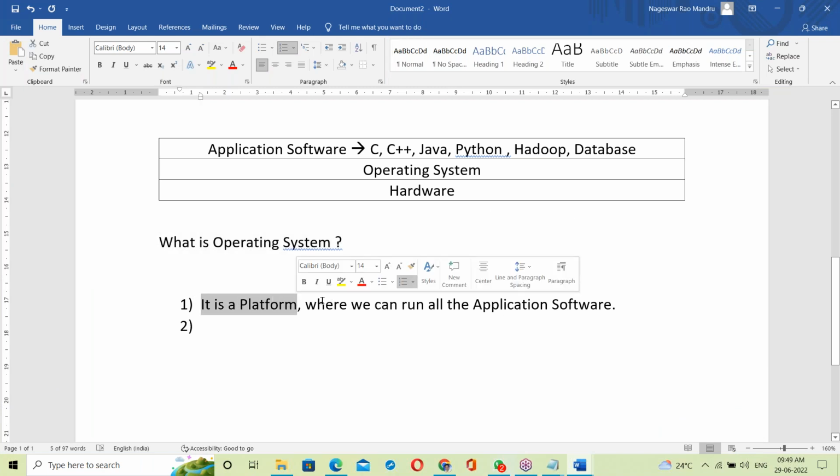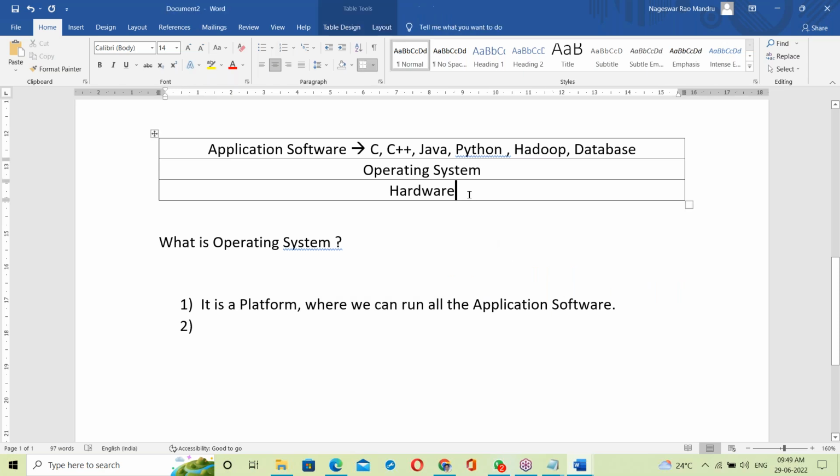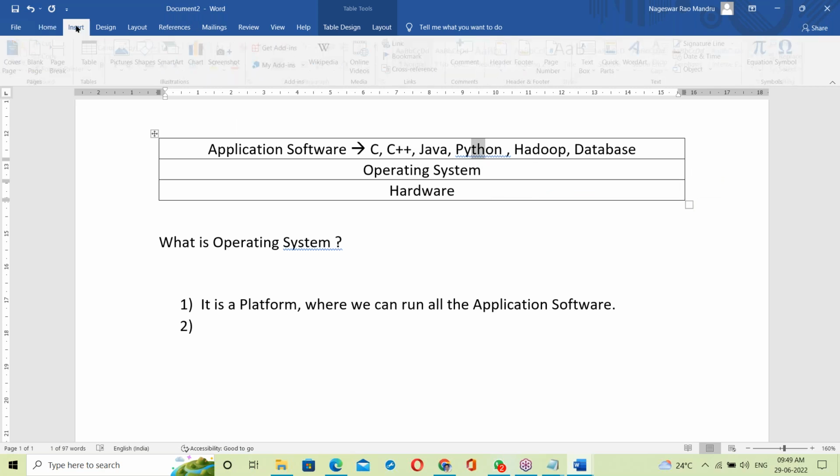So what is an operating system? It's a platform where we can run all the application software. Not only a platform: on top of OS, C, C++, Java, Python, Hadoop, many programs are running. These programs generate output. For example, C, C++, Java, and Python programs each generate output.